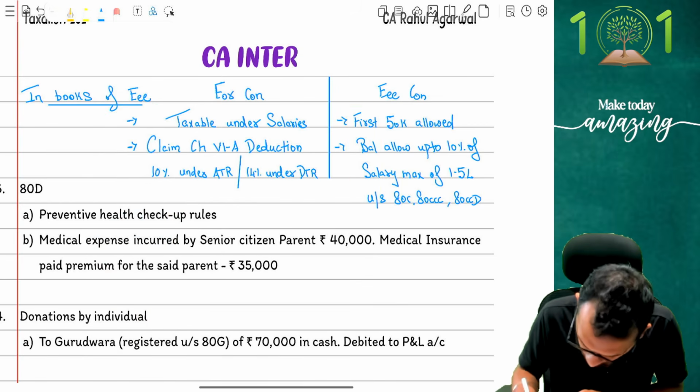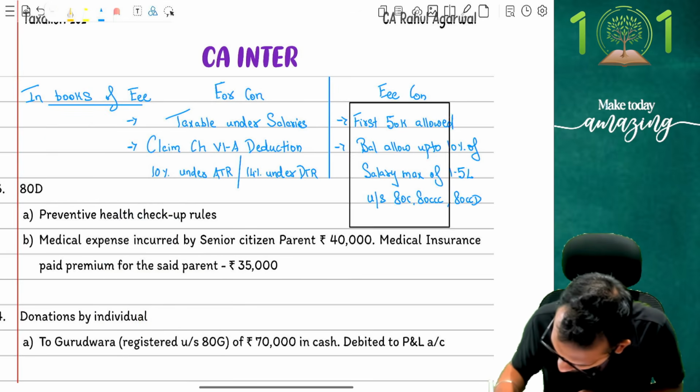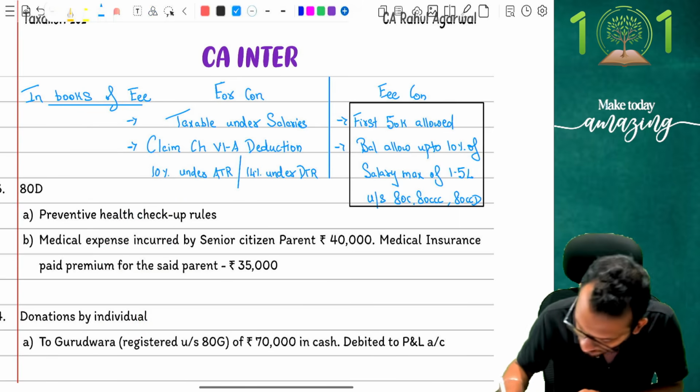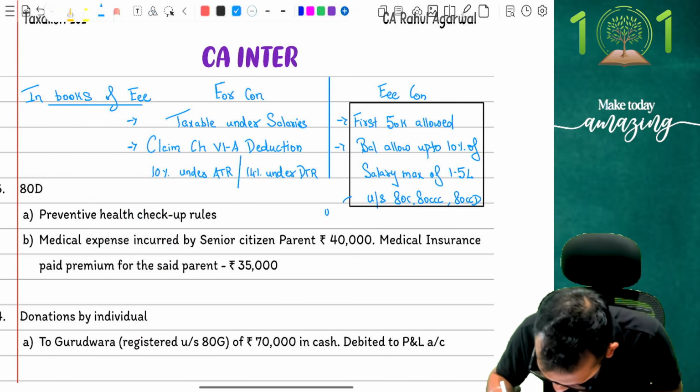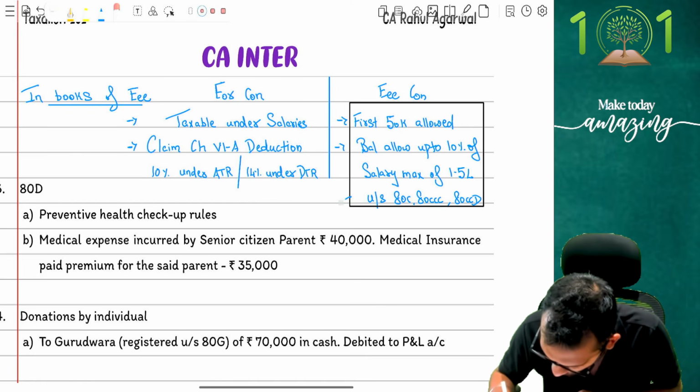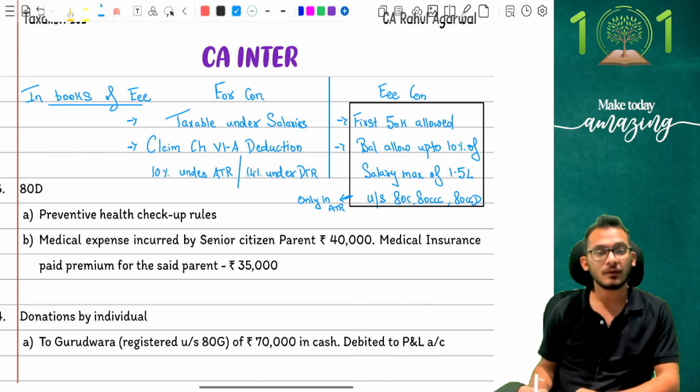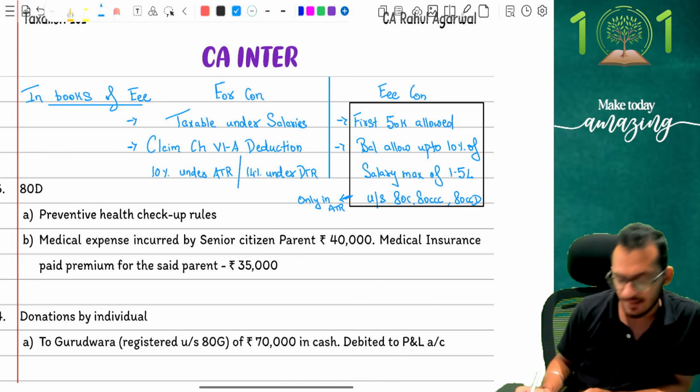Yes, perfect. So I'm going to say only under ATR, and that's what the conditions are. Clear with me on this?